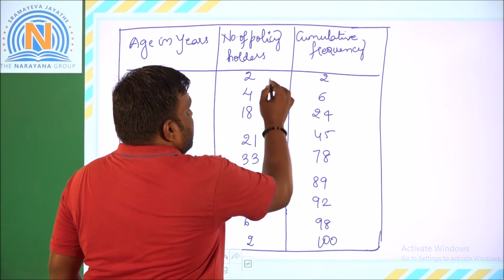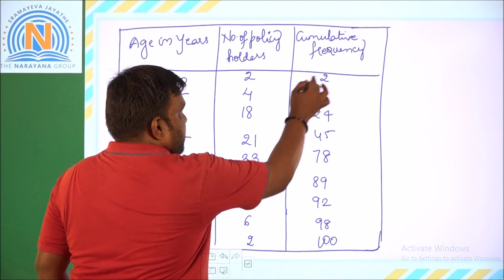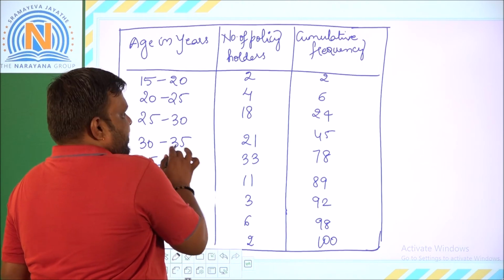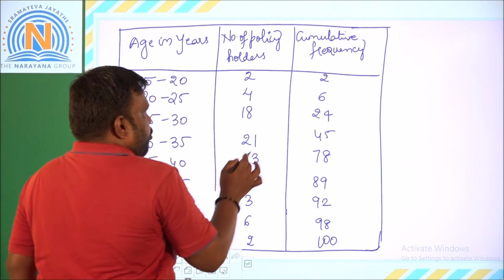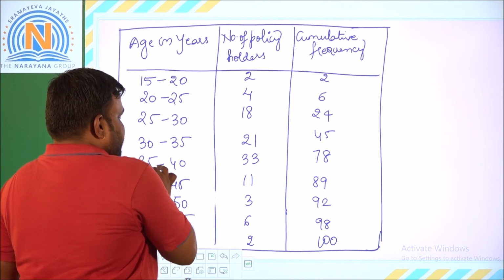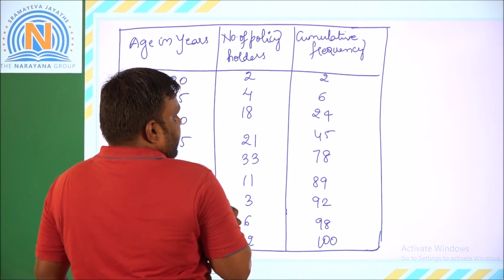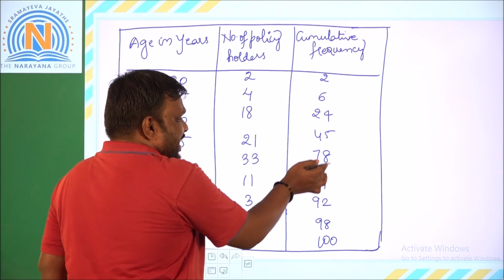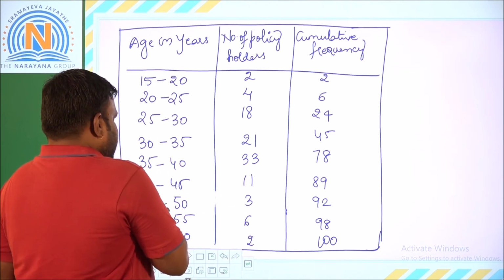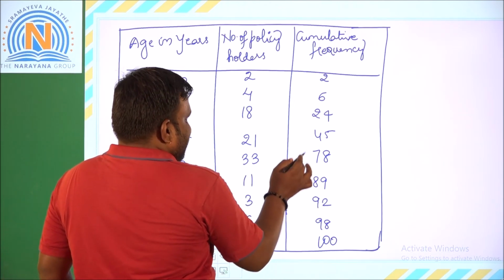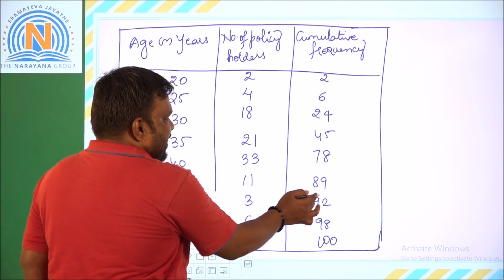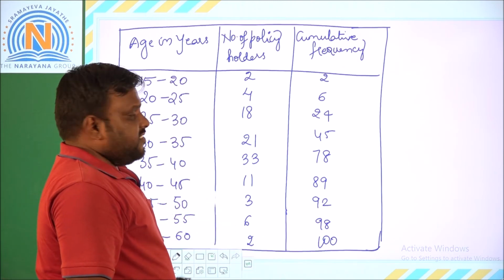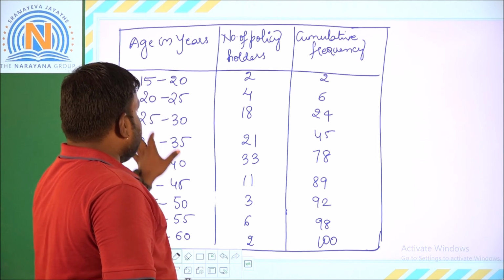Now we can take it directly. So 2. Next, 6 minus 2 is 4. Next, 25 to 30, 24 minus 6 is 18. Next, 30 to 35, 45 minus 24 gives 21. Next, 35 to 40, 78 minus 45 is 33. Next, 40 to 45, 89 minus 78 is 11. Next, 45 to 50, 92 minus 89 is 3. For 50 to 55, 98 minus 92 is 6. Next, 55 to 60, 100 minus 98 is 2. So this is how we got the frequencies as well as the classes.